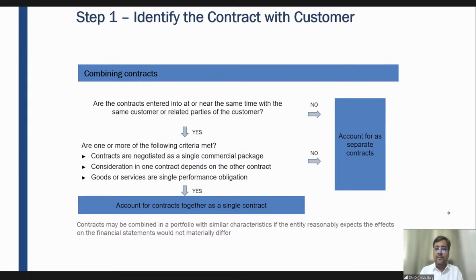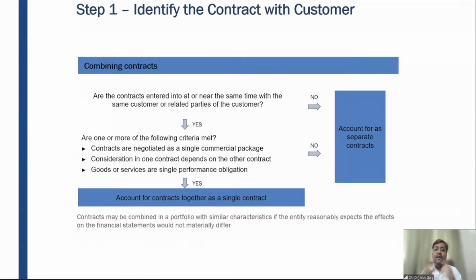Good. Let's move on. Now let's discuss when 2 different contracts can be combined and classified as a single contract. So friends, let's start with an example. For example, I'm a financial reporting teacher, and I have authored a book also on financial reporting.